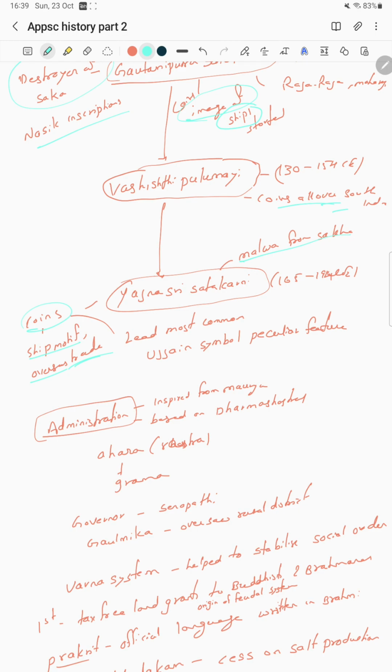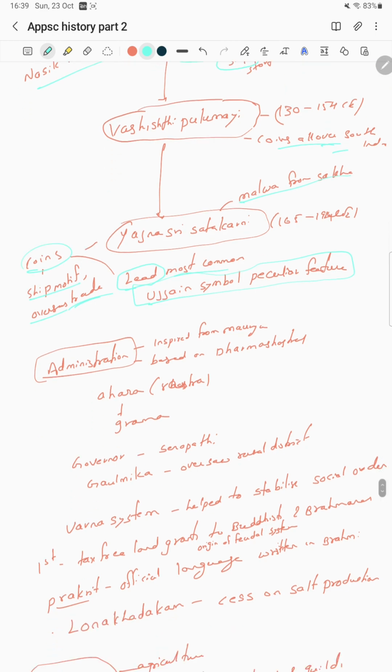In Malwa, from the Sakas, lead was the most common coin material. Lead coins were the most common. Ujjain symbol is a peculiar feature.